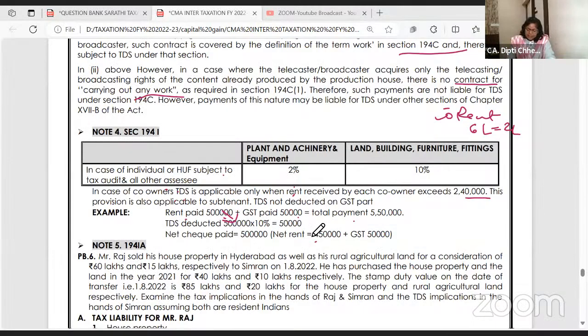So 194I we did last. Rentals. And when you deduct the TDS on rent, just deduct it on rent, not on the GST part. Plant and machinery and all, it is 2%. Land, building, furniture, fittings and all, it is 10%.